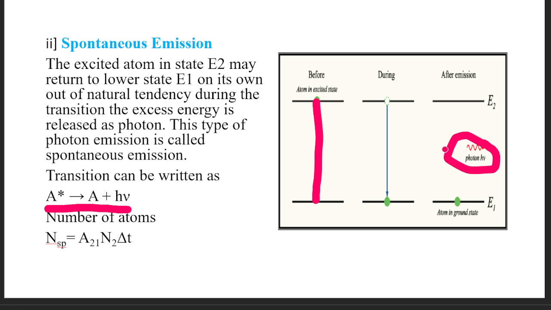So the number of atoms involved in spontaneous emission can be written as N_SP, which equals A21 N2 delta T. Here A21 is the spontaneous emission coefficient. 21 denotes that the atom is present in the excited state first and then returns to the ground state. N2 denotes the number of atoms in the excited state, and delta T is the time required for this transition.